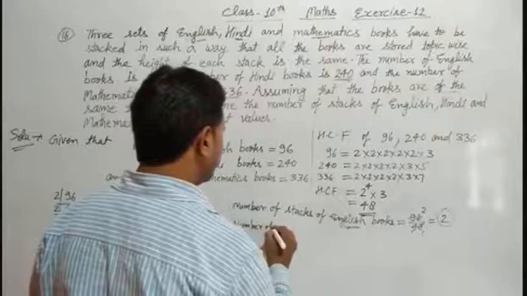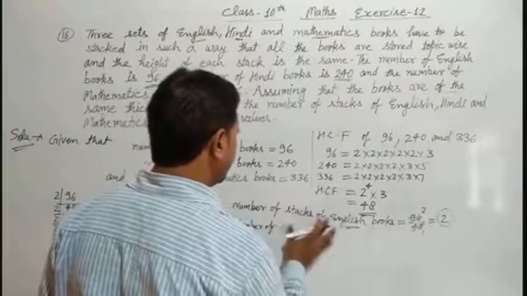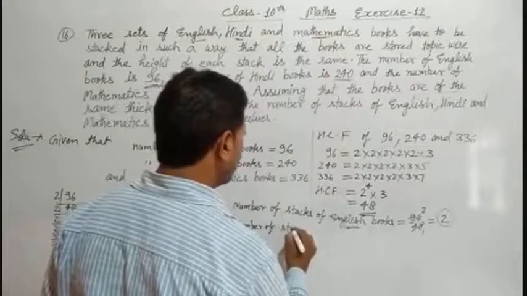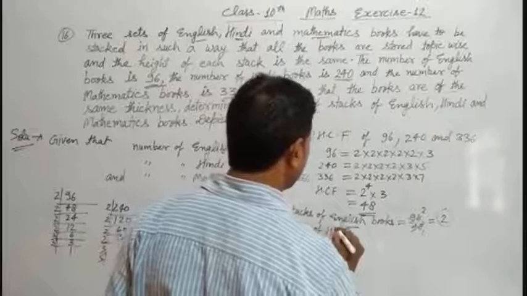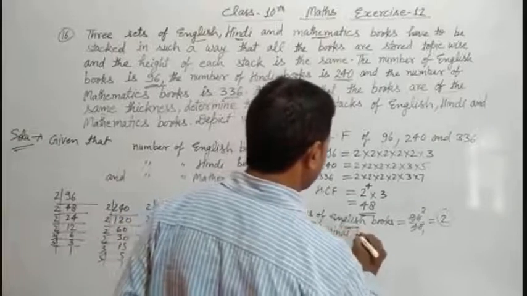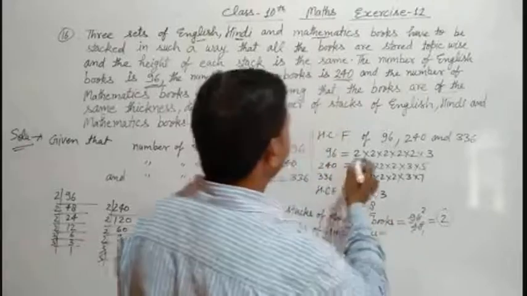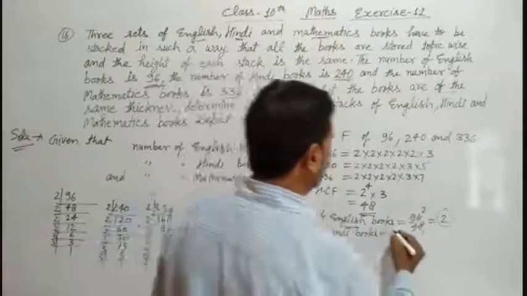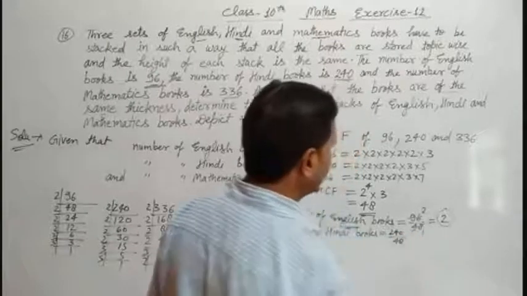This is the answer. And now again, the number of stacks of Hindi books is equal to total number of Hindi books, how much? 240. It means 240 upon HCF 48.